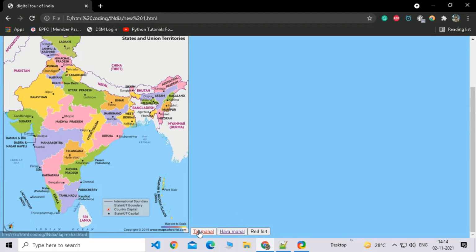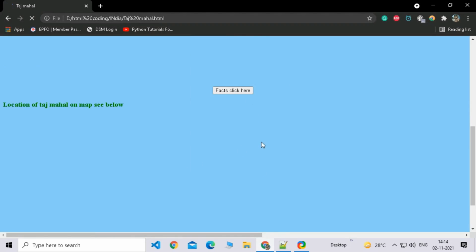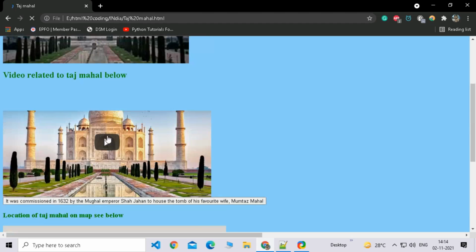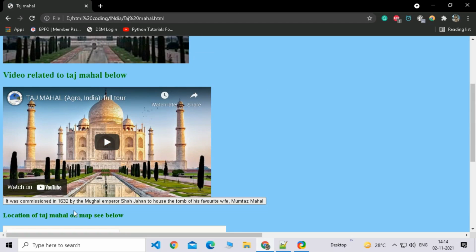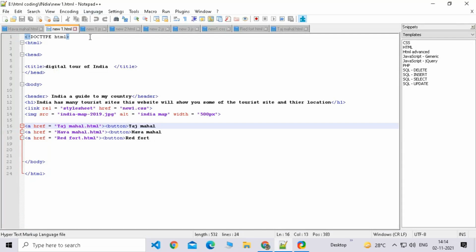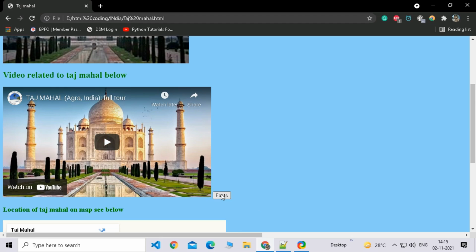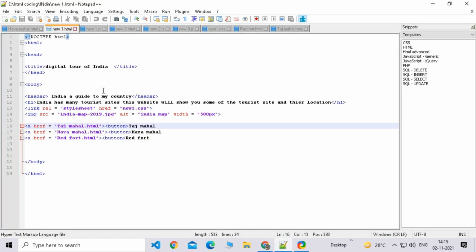Now if I go to the Taj Mahal once more, there's a facts button, click here, and if I click it, what will happen? It changed the text. It was commissioned in 1632 by the Mughal Emperor Shah Jahan to house the tomb of his favorite wife, Mumtaz Mahal. And if I click it once more, it changes back to facts. So this is all done with the help of JavaScript. No CSS, no HTML, just JavaScript.